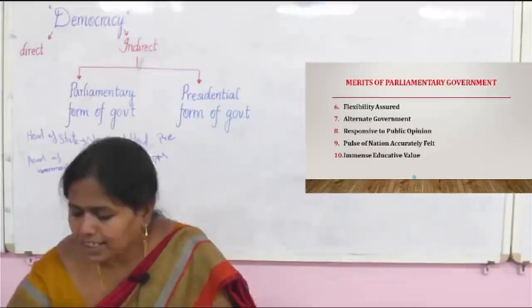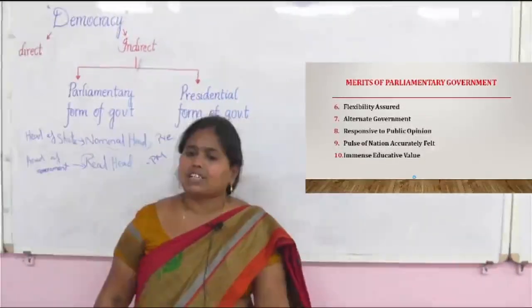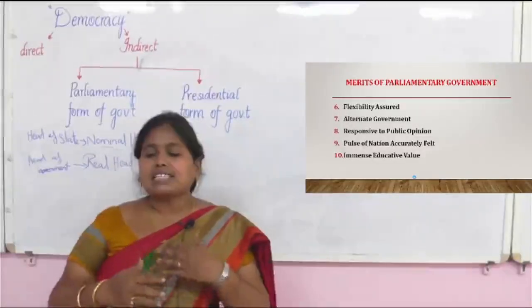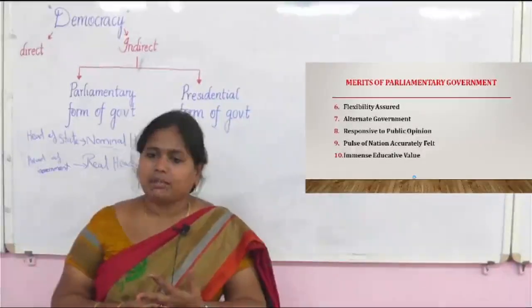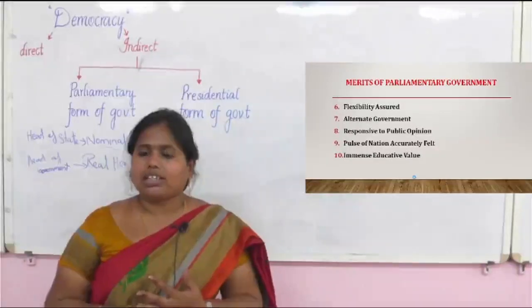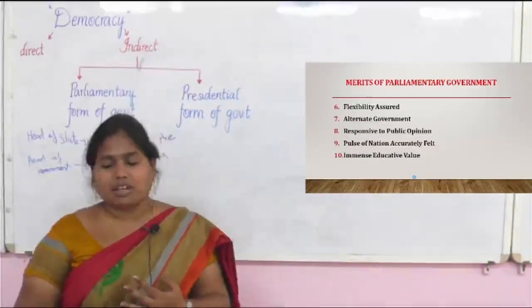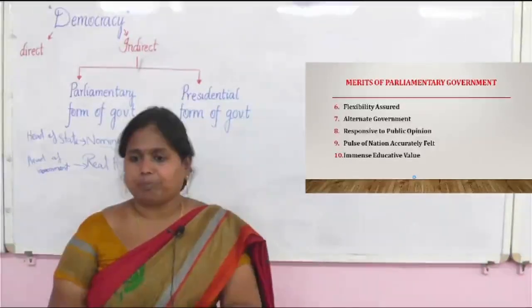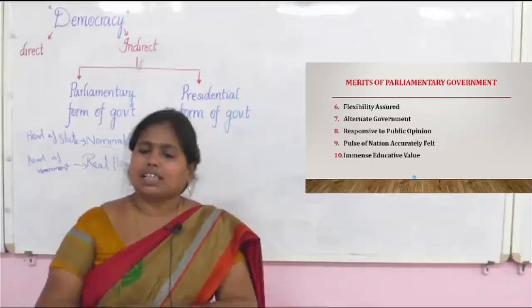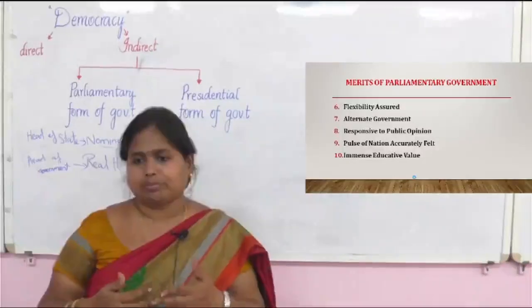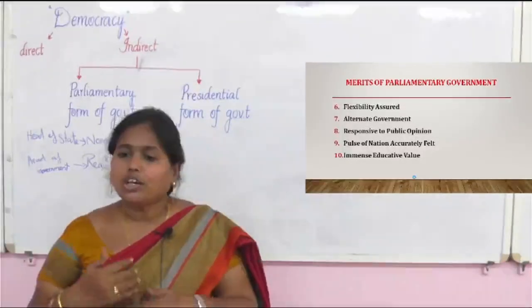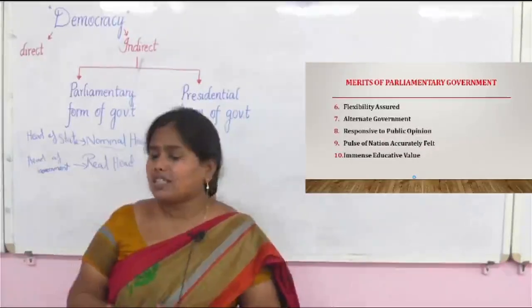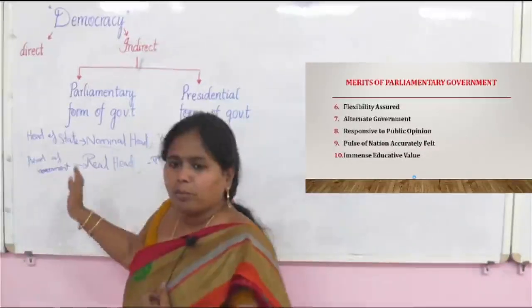Okay. Next point is flexibility is assured. It is also clubbed with the previous point. Flexibility means, as we have seen in the features of the Indian constitution, that the Indian constitution is flexible and also rigid. Flexible means it is easy to change the policies. So it is possible in the parliamentary form of government.